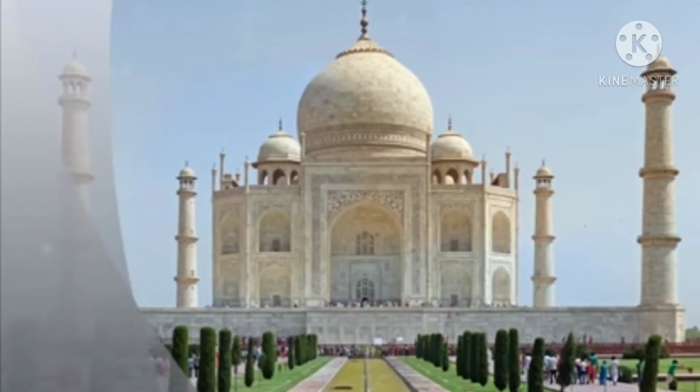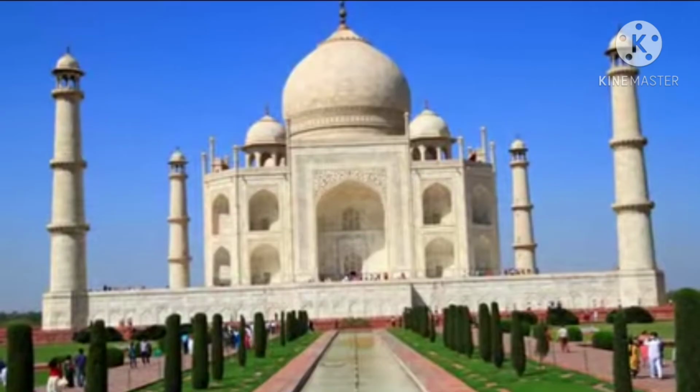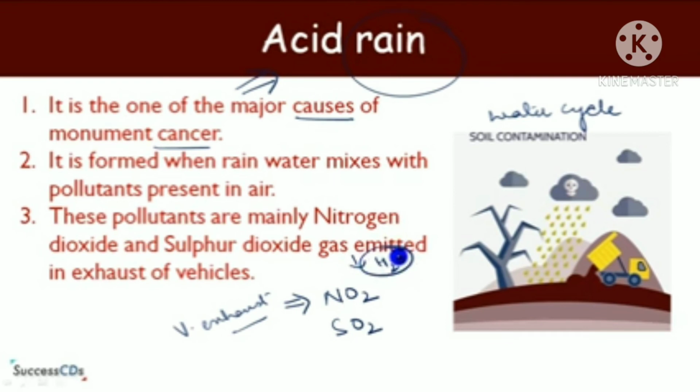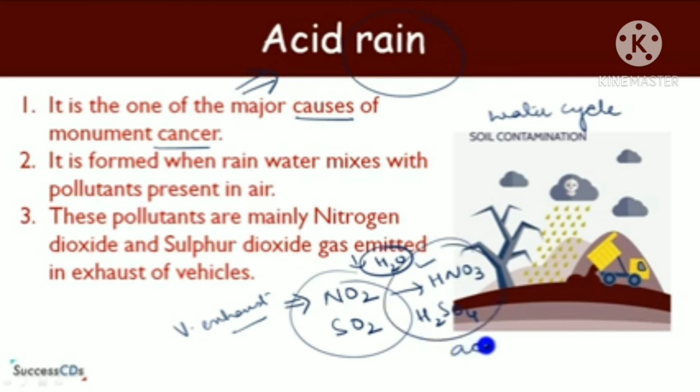So the main reason behind the reducing of beauty of the Taj is acid rain, which is the result of air pollution. So let's study about acid rain. Children, when it rains, nitrogen oxide present in air reacts with rainwater and forms nitric acid, and sulfur dioxide forms sulfuric acid. Means when rainwater reacts with these gases, it forms acid. These acids make the neutral water of rain acidic. Okay, and when this acid falls on the earth with rain, this is called acid rain.